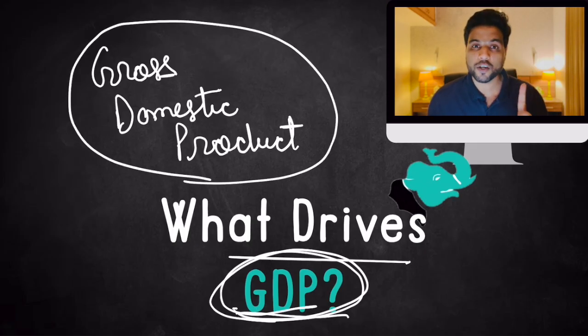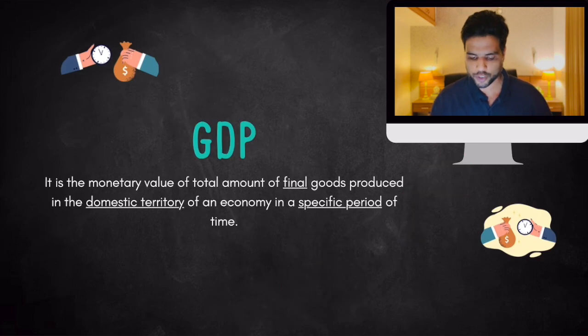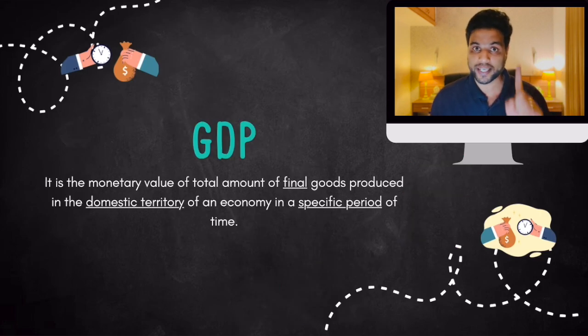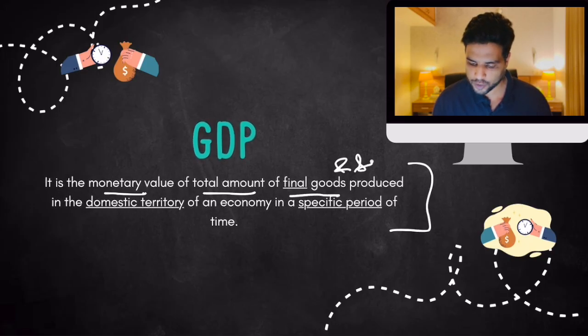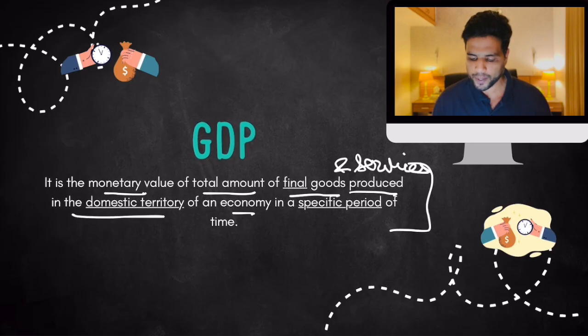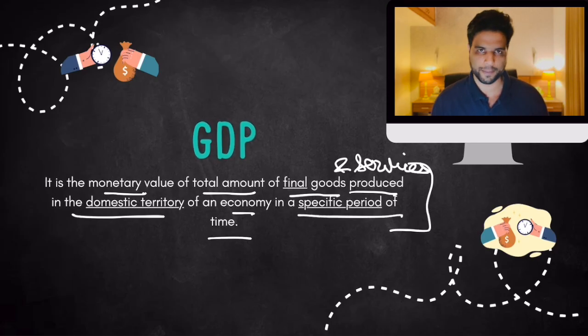Okay, so let's take a look at the formal definition of gross domestic product. So GDP, pay close attention. Each and every word of this definition is important. It is the monetary value of total amount of final goods, and let's add services over here. Final goods and services produced in the domestic territory of an economy in a specific period of time.